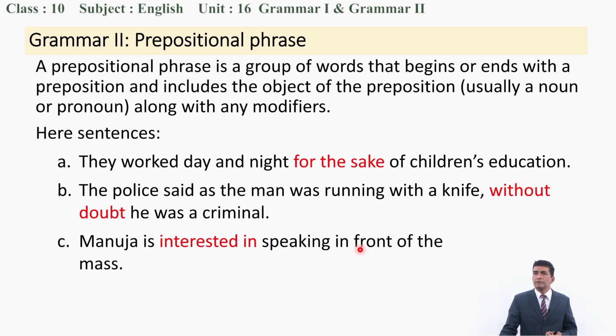For example, A says they worked day and night for the sake of children's education. For the sake of, for is a preposition. When a group of words comes together with a preposition, they are called prepositional phrases. For the sake of is one prepositional phrase. B, without doubt. C, interested in. These are examples of prepositional phrases.